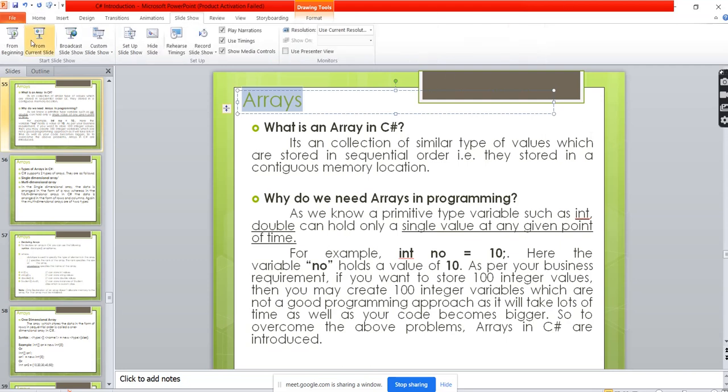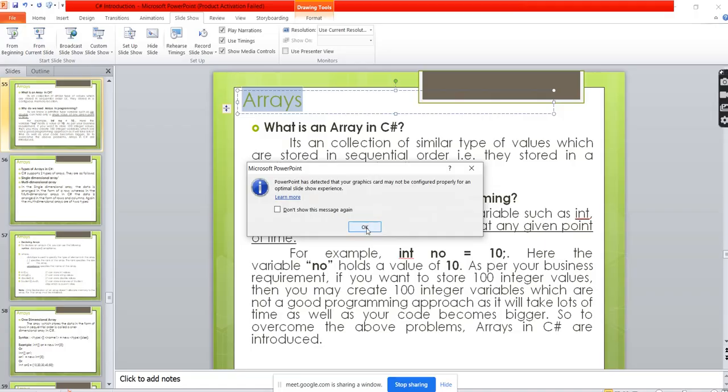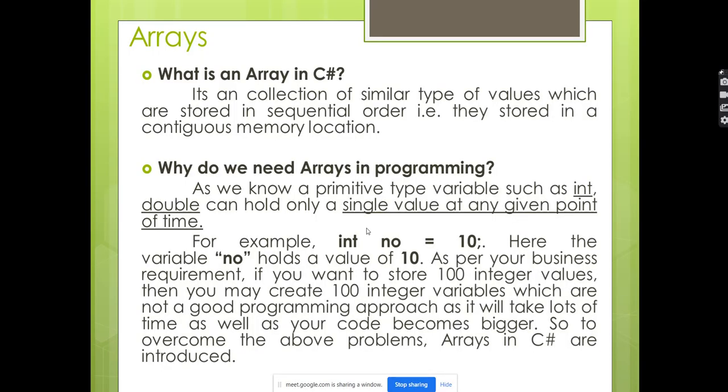Array is going to store multiple values in the variable. You have to mention the size of an array. If the size of an array is 5, then the array variable is going to store 5 values. If your array size is 10, it is going to store 10. If the array size is 20, 20.